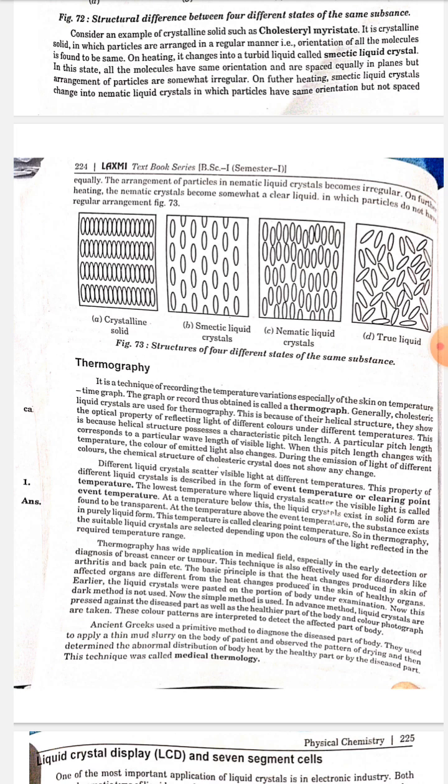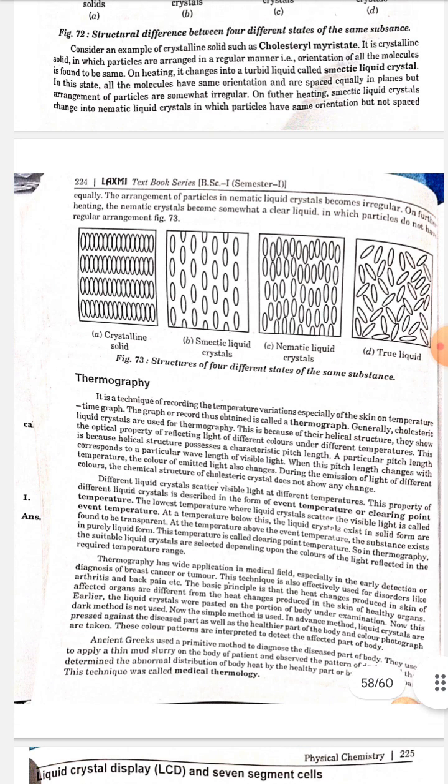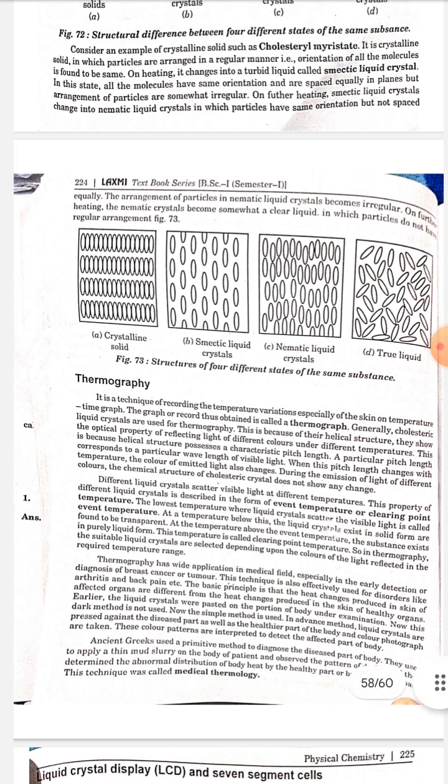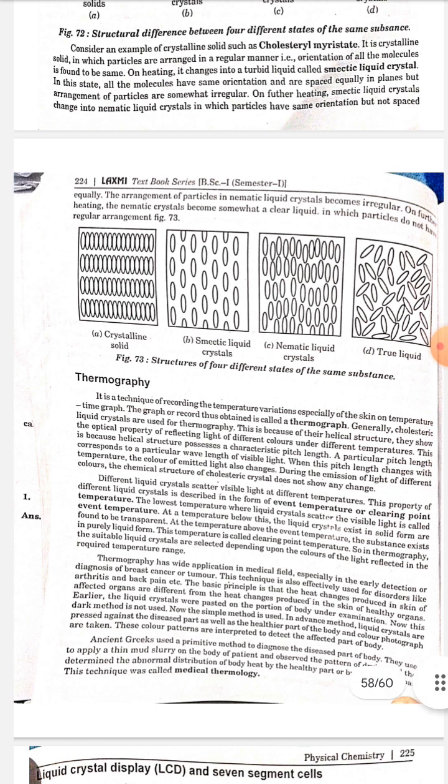Earlier, the liquid crystals were pasted on the portion of the body under examination. Now, this method is not used. Now, a simpler method is used. In the advanced method, liquid crystals are pressed against the diseased part as well as the healthier part of the body, and color photographs are taken. These color patterns are interpreted to detect the affected part of the body.